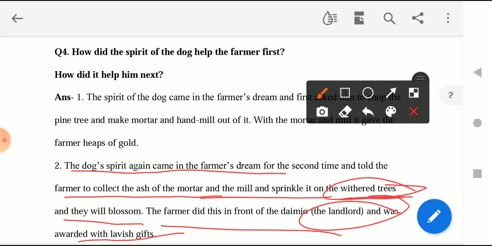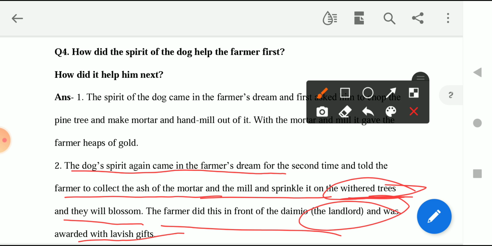So what happened the second time when the dog came in his master's dream? The dog told his master to do what? He said, please master, go to the place where, what happened the first time when they made the mortar and mill with the wood of the pine tree? The neighbors were watching all the things, how they were able to get heaps of gold. So as they were very greedy, they wanted to get the gold themselves, right? So they went to the old couple's house and asked for that mortar and handmill. And they also did the same thing.